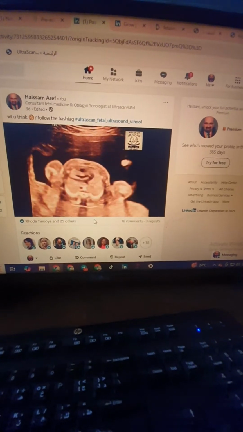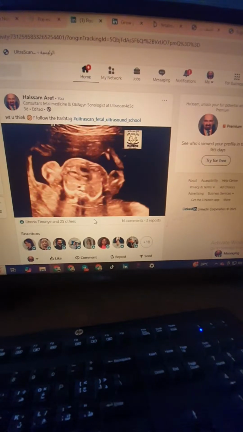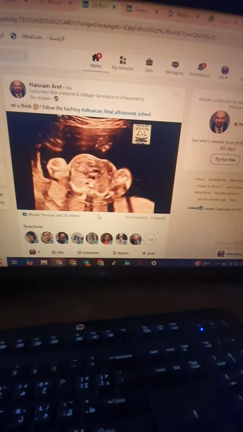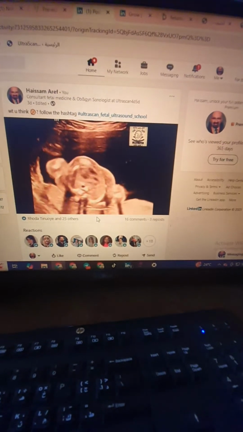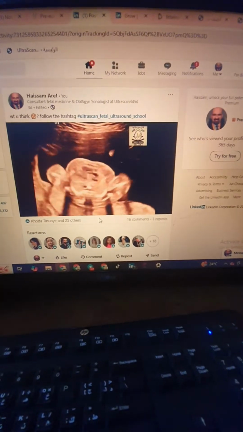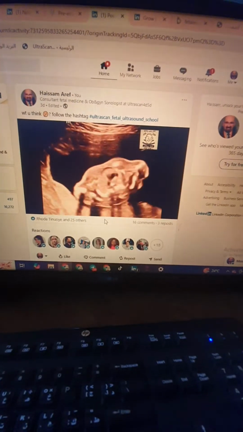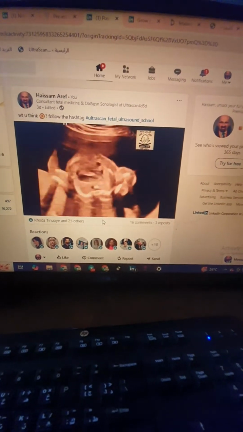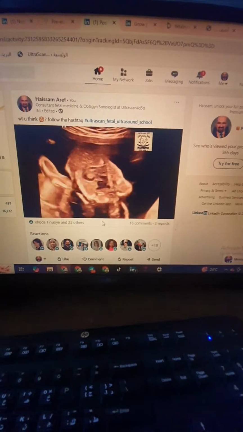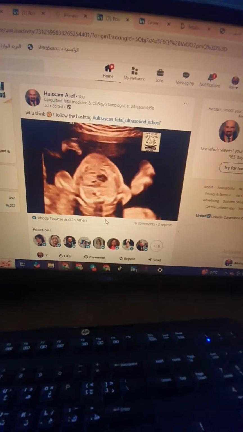So to get a good diagnosis of the Fallot, you should have a good mental image of the normal size of the pulmonary versus the normal size of the aorta. This is an overriding aorta, but if it's an overriding aorta, hereby the aorta is a bit larger than the pulmonary, which will not be the case.